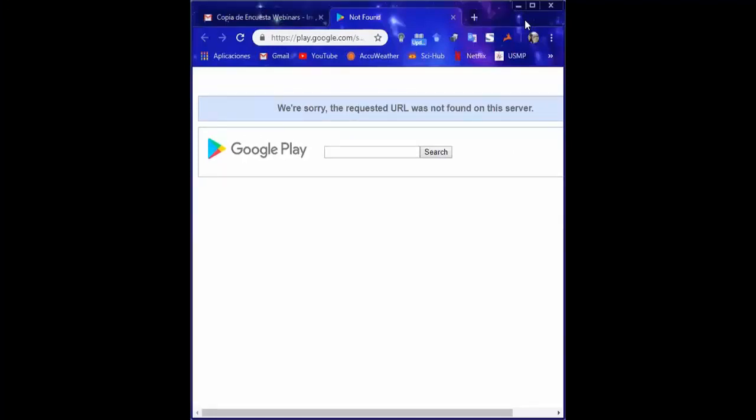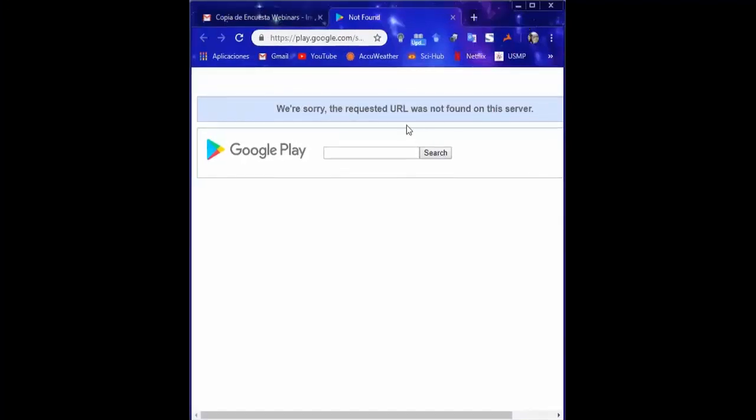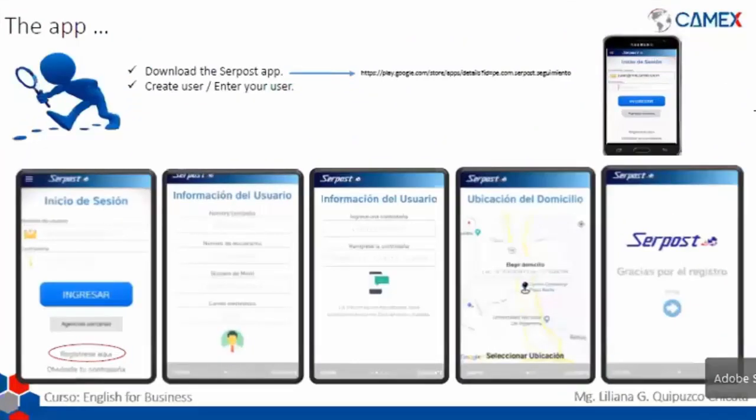So right now, if you click on the link from the App Store, you're going to see this: Google is sorry, but the requested URL was not found on the server. Why is that? Like I told you, Serpos is going through some changes in their structure, so they have put some services on standby, and one of them is the download of the app. But if you have already downloaded the app, you will be able to log in without any kind of problem.